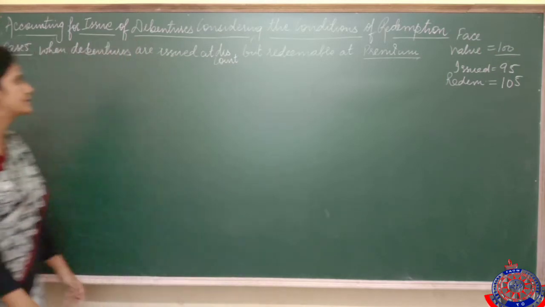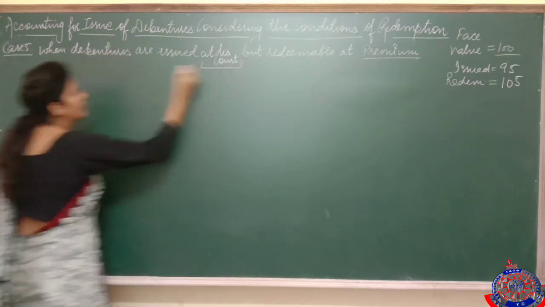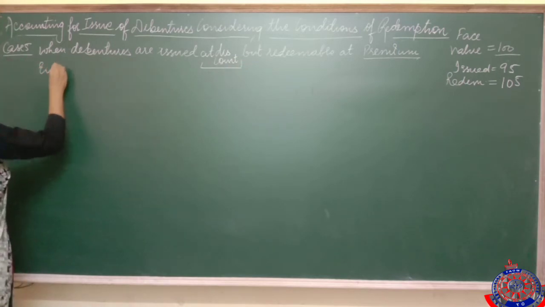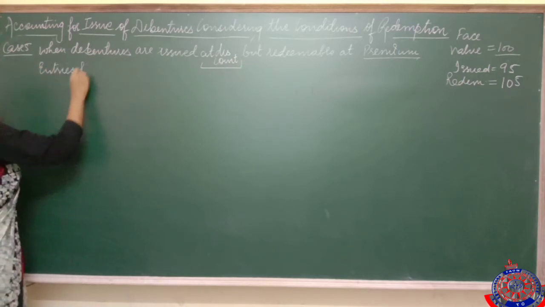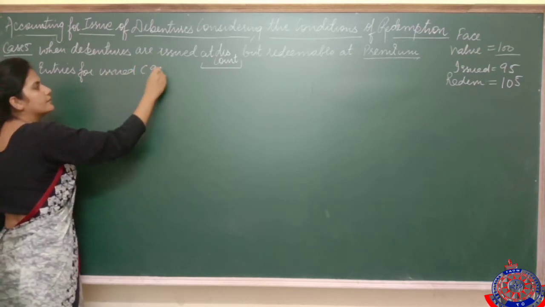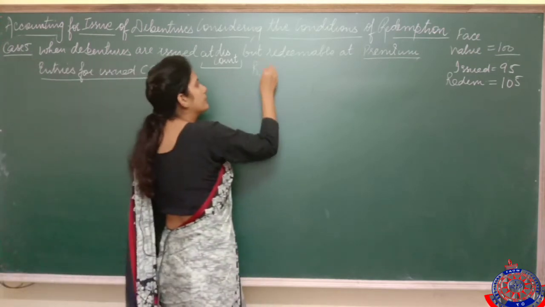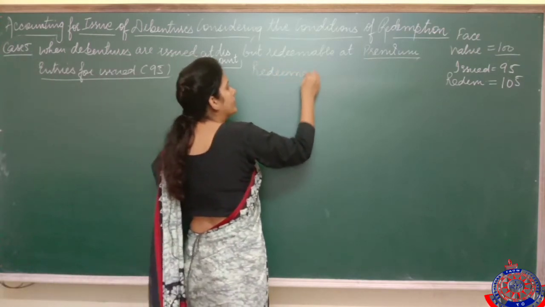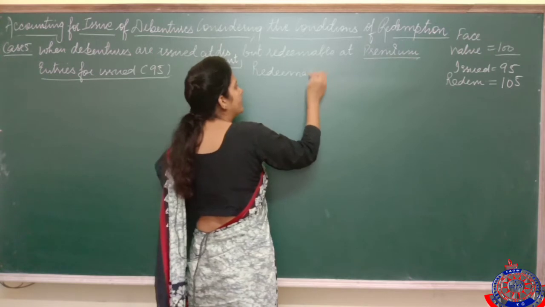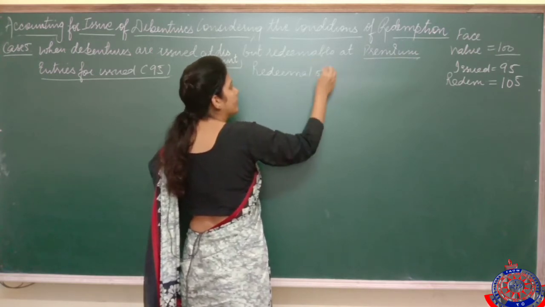Now see how to pass the entry. So I'm writing it here again. Issued at discount. So how are we going to pass the entries for issue? Issued at 95, and redeemable at 105, or you may say entries for redemption now we have to pass.